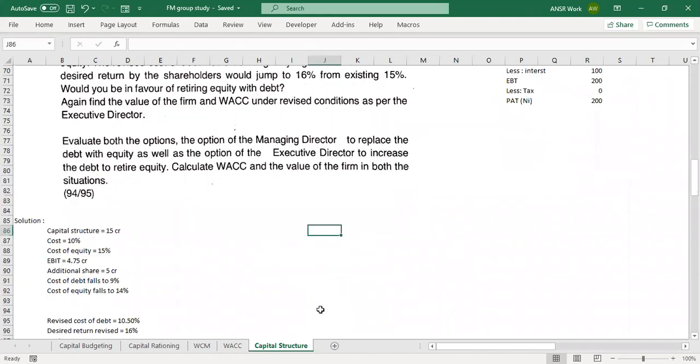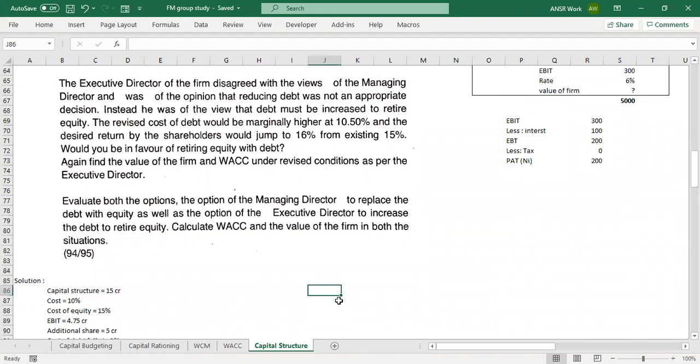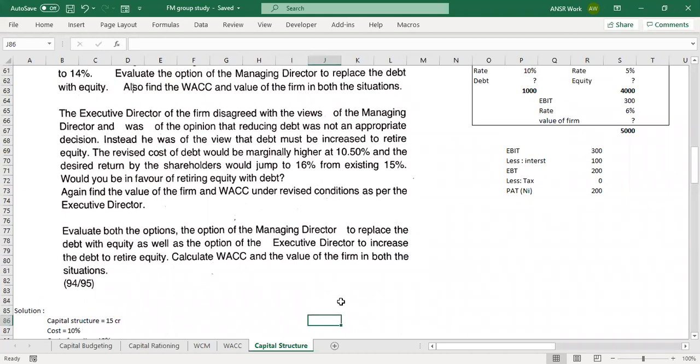I have a doubt here. The second one, right? In the third line, it says debt must be increased to retire equity. What does that mean? Here, as I have said earlier also, the information is not given about how much equity, so I'm introducing that. I'm telling you that 5 crores of equity is being retired.